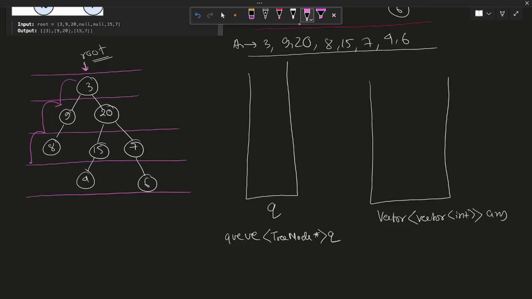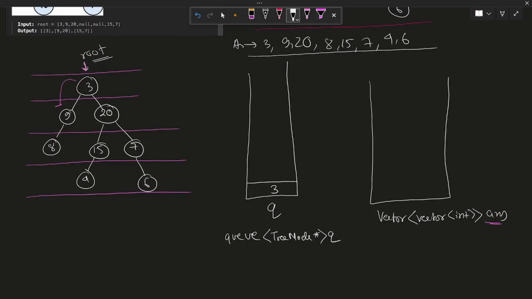For level wise iteration, you have to remember the left and the right node in each level, so that you can print it out in your answer vector. So for this reason, we need to have an intermediate memory element. Here we are taking a queue element. Simply what we'll do is we'll push the root into the queue.